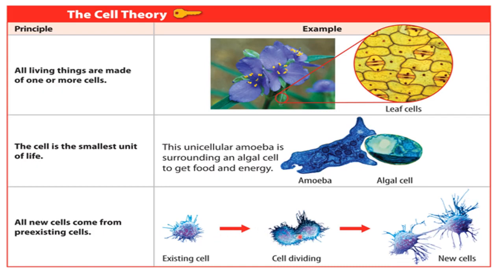So one cell is getting divided and forming two cells. Then these two will form two more, and this will form again two more. So the cells are coming from where? It is coming from the existing cell only. Fine. So these were the three postulates of cell theory.